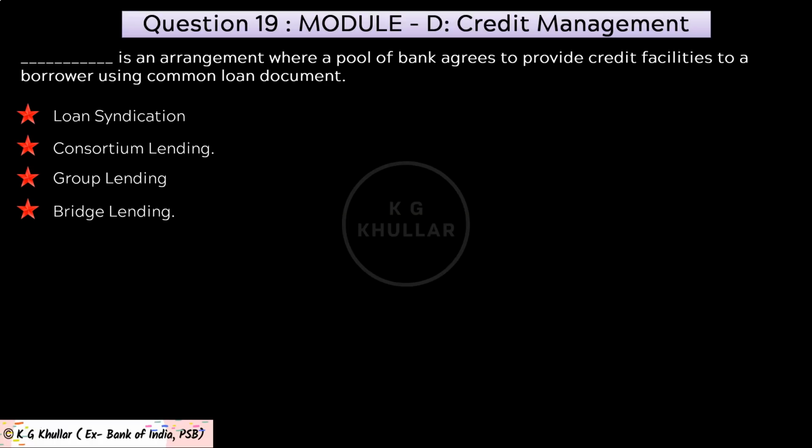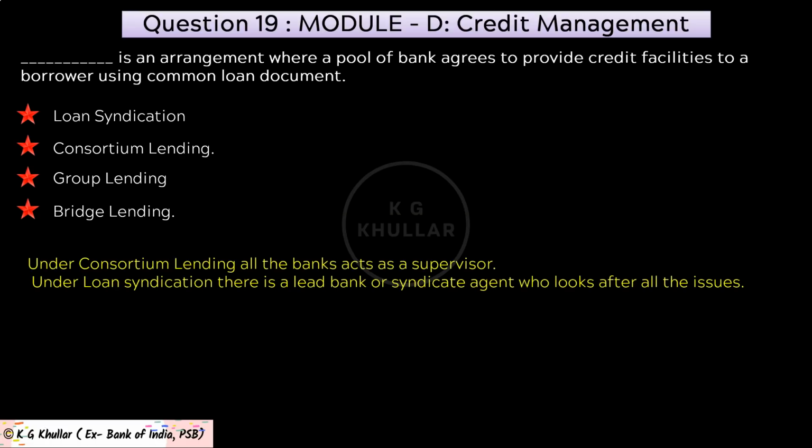Now I have seen some students get confused between loan syndication and consortium lending. So please note, under consortium lending, all the banks act as supervisor, whereas under loan syndication, there is a lead bank or syndicate agent who looks after all the issues. So as you can see, the correct answer for the given question is option A.